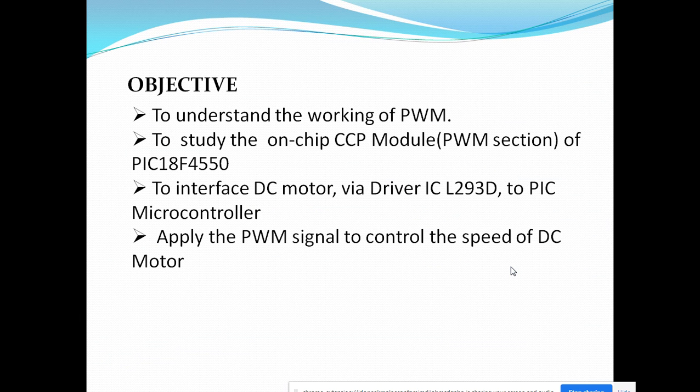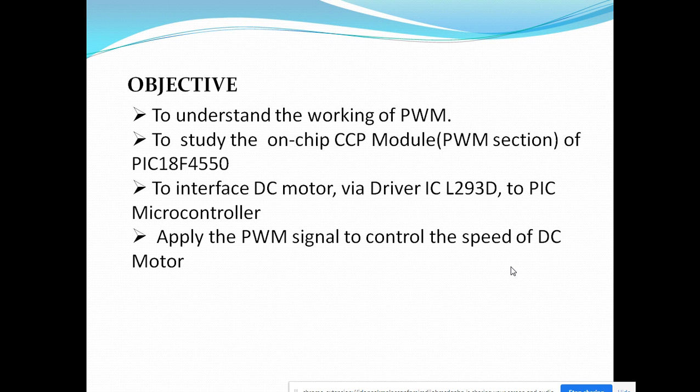The objectives of this session are: first, we will study what PWM is. Second, we will study the on-chip CCP module which is available for PIC18F4550. Third, we take one example of DC motor driving.